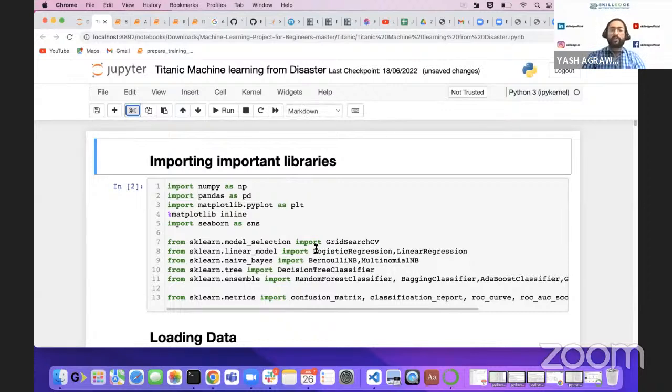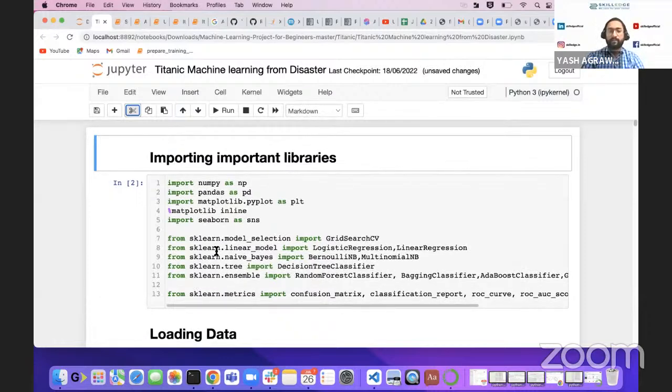So we will first import the important libraries, those that are important in the analysis we are going to do, like NumPy, which is a fast computing library that enhances our computing power. Then we will move to the pandas library, which is for data frames and tabular structure data. If you want to work with tabular data, then we need Python pandas. Then we have matplotlib and seaborn, which are visualization libraries, and sklearn is completely for your machine learning tasks.